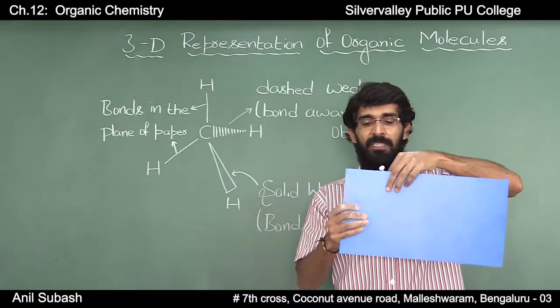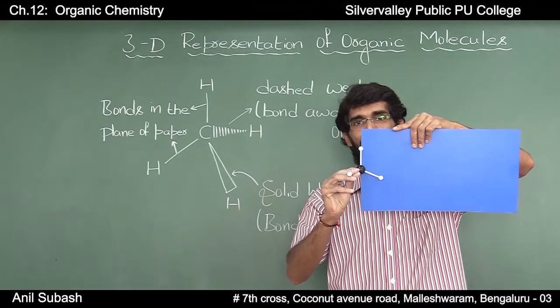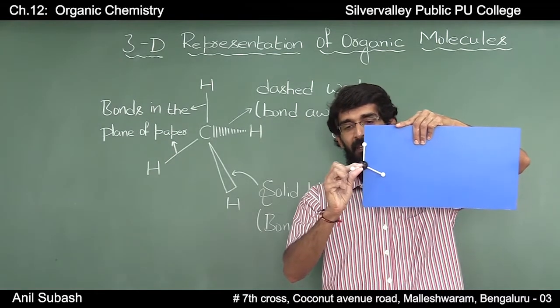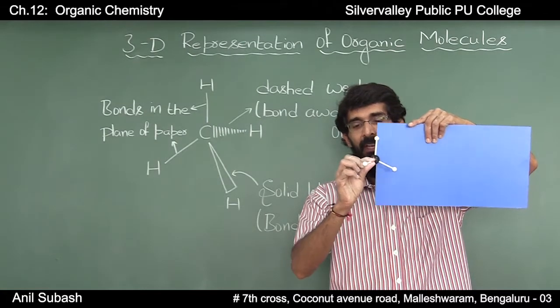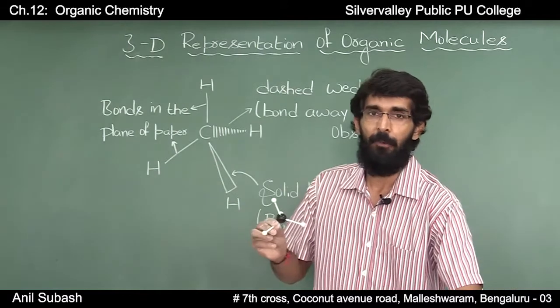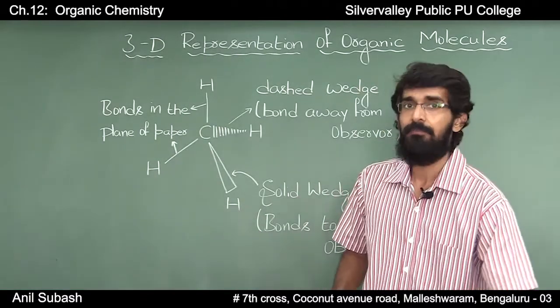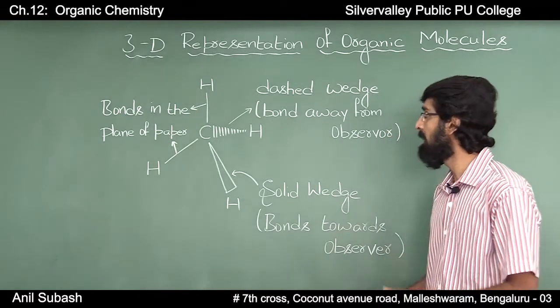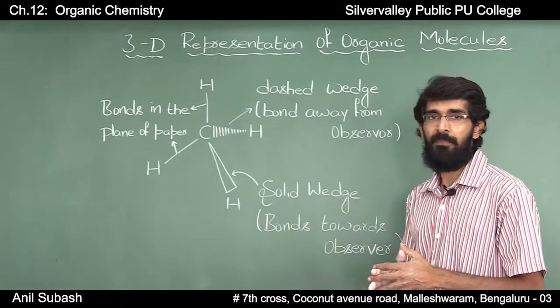It can be shown in this way. If you observe here, they all lie in the same plane. This hydrogen is facing towards the observer and this hydrogen is facing away from the observer. To represent this molecule on plain paper, it is represented somewhat like this.